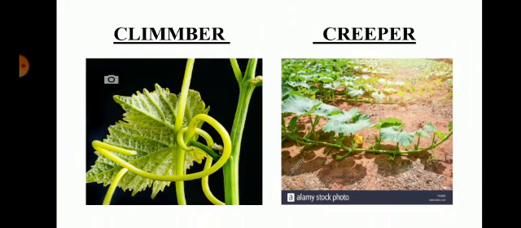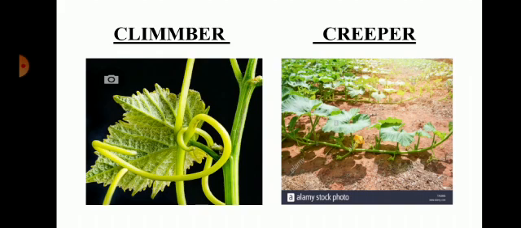Watermelons. Okay, you see the difference between climbers and creepers. A climber grows upright with the help of tendrils. The grapevine picture is here. Then creepers, like pumpkin, grow upon the ground with a weak stem, because it has a weak stem.